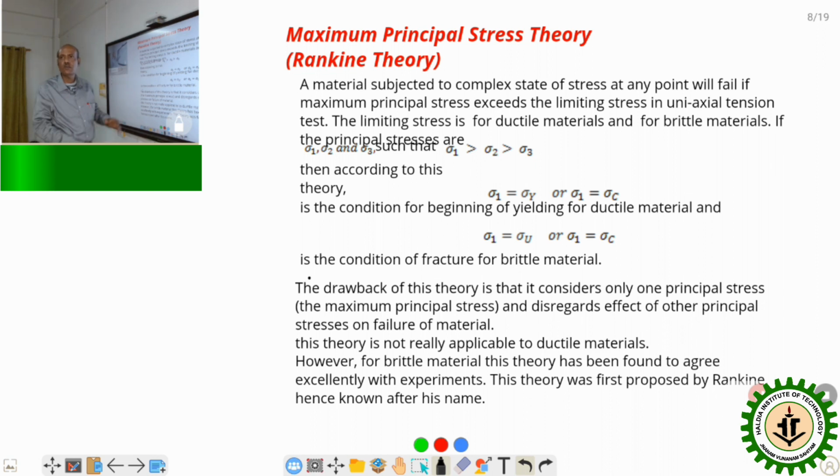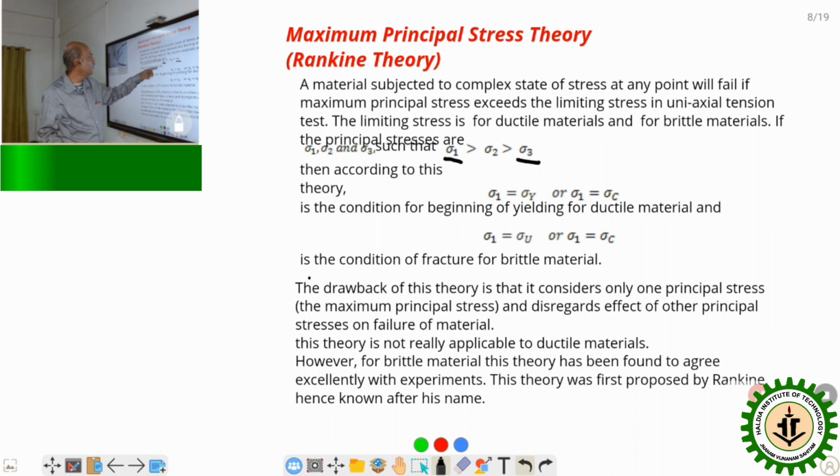So, first we have to calculate the principal stresses developed because of this complex system of loading. Say sigma 1, sigma 2 and sigma 3 are the three principal stresses developed in the body, where we assume that sigma 1 is greater than sigma 2 is greater than sigma 3. So that means the maximum principal stress developed in the body is sigma 1, and sigma 3 is the minimum stress developed in the body. So this may be positive, this may be negative, or all may be negative or all may be positive.